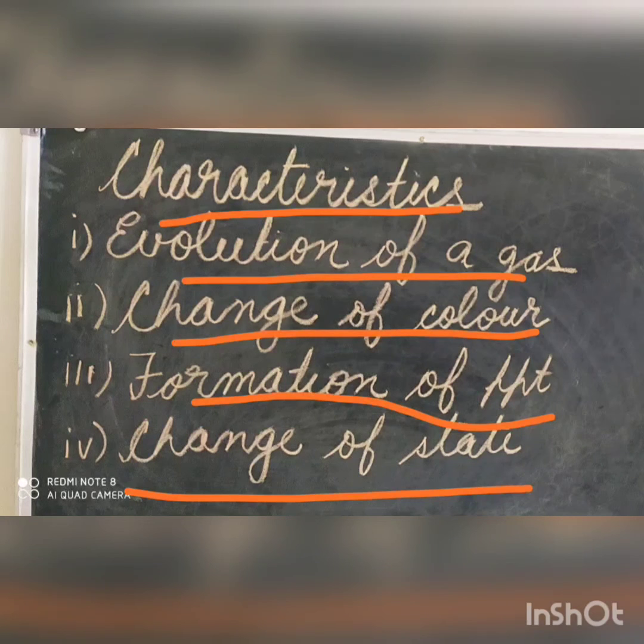For example, ammonia gas reacts with hydrogen chloride gas to produce solid ammonium chloride. Carbon and sulfur, both solids, on heating together produce carbon disulfide, a liquid. Hydrogen and oxygen, both gases, combine together to form water, which is a liquid.